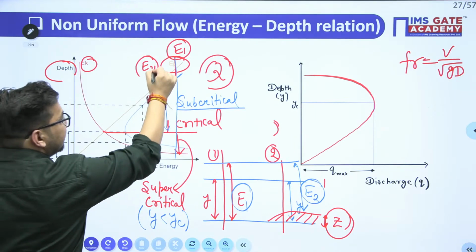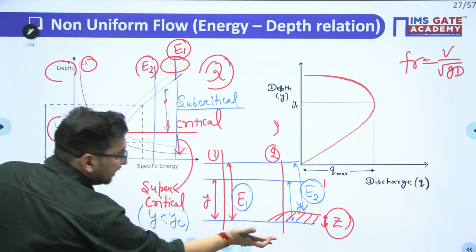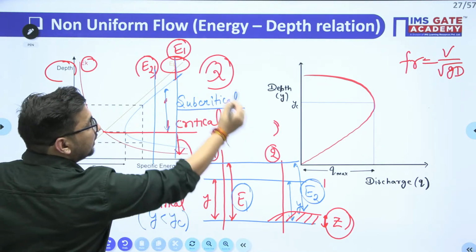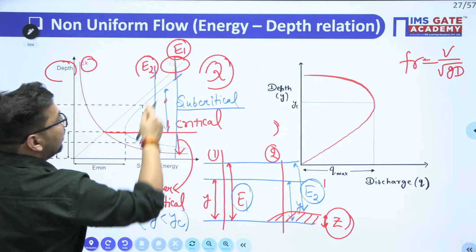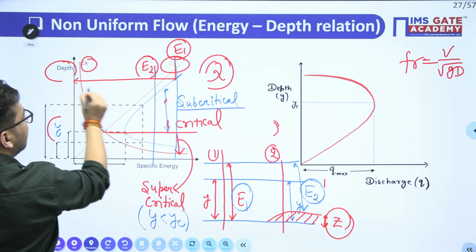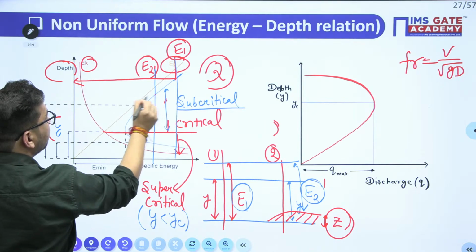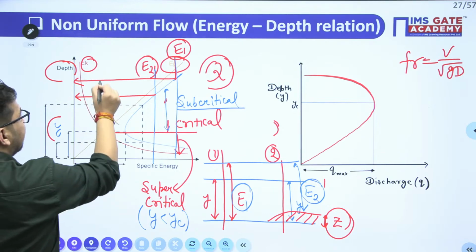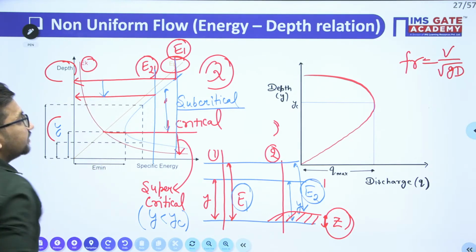Now the energy is E2. If you have increased this, the energy is E2. If the flow is subcritical, when the energy changes from E1 to E2, you can see that there is a decrease in depth.